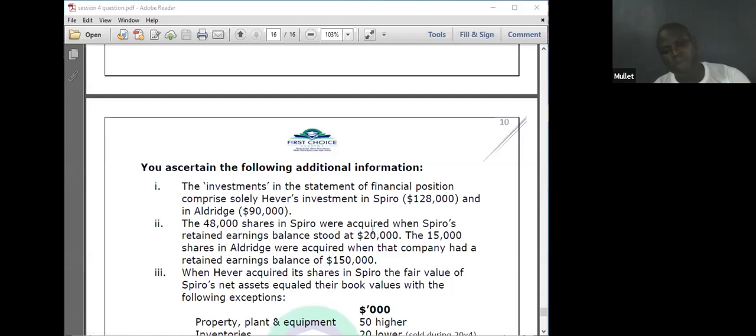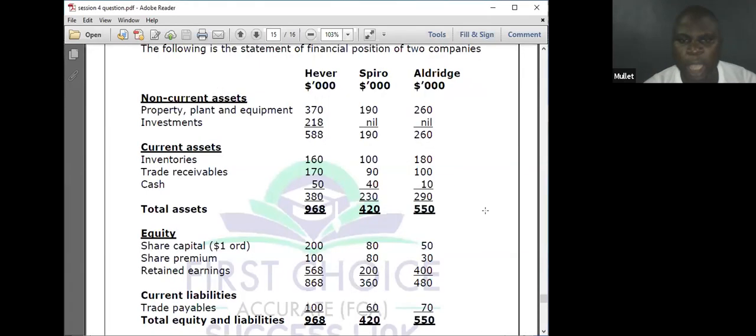48,000 shares in Sparrow we acquired when Sparrow's retained earnings stood at 20,000. What type of investment does Eva have in Sparrow? I bring my calculator out. The share capital in Sparrow is 80.